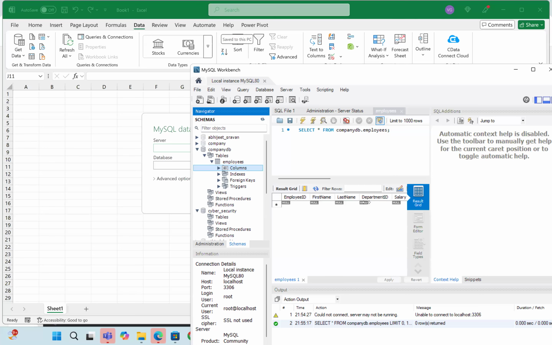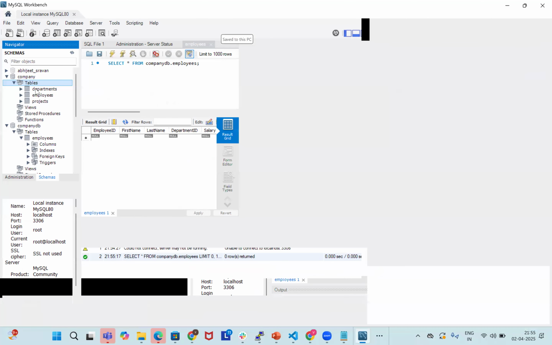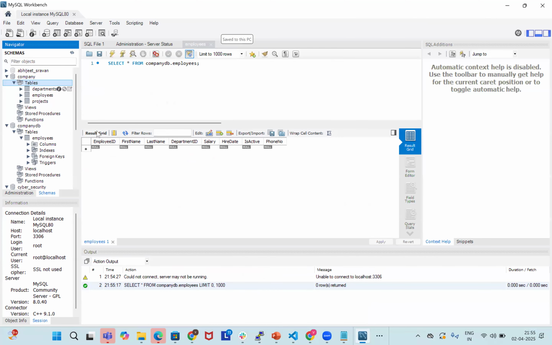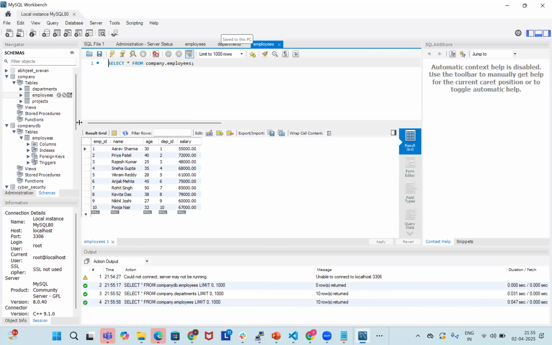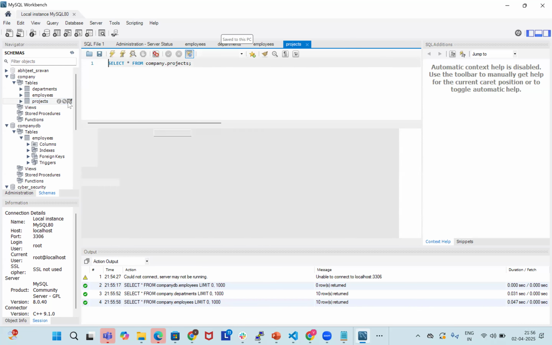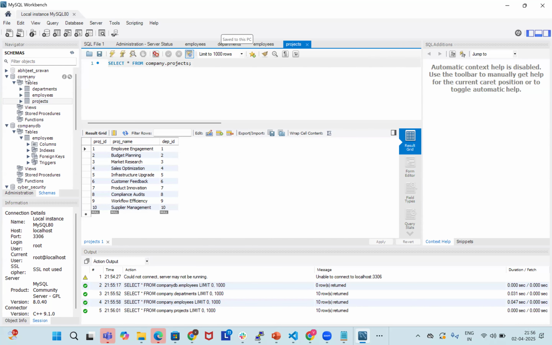Right now I don't have any details at all, so we can take the company tables instead. Here we have some departments, some employees data, and some project details too. Company is the database name, and the tables are departments, employees, projects.